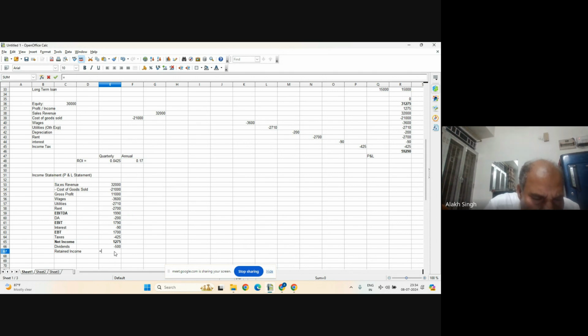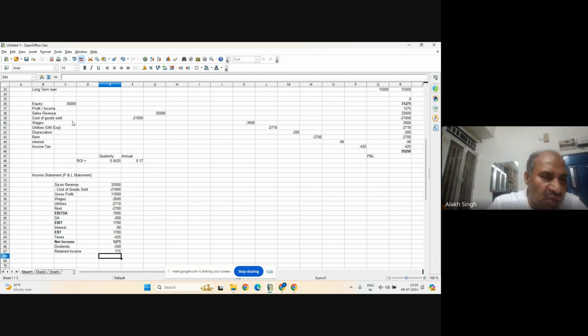So this one equals this plus this, and you get retained income. This is added to the equity. This retained income will add to the value of equity. So then equity will not remain 31,000, but will be 30,775 only.